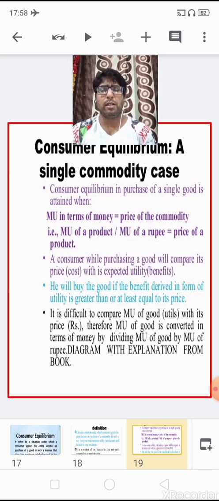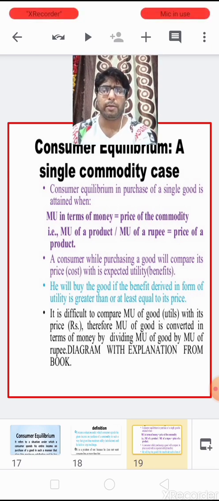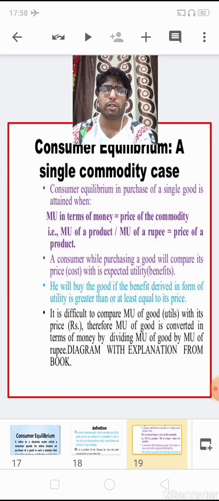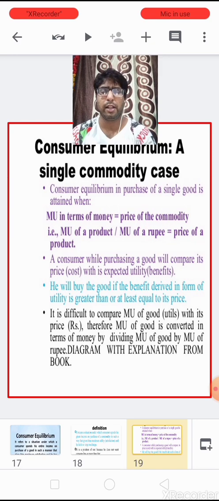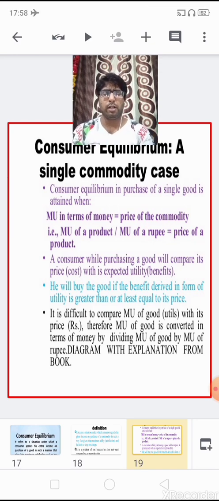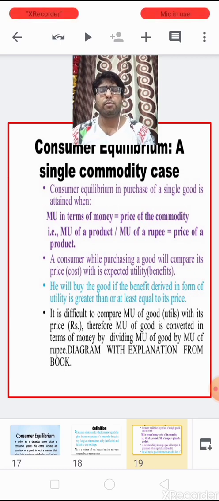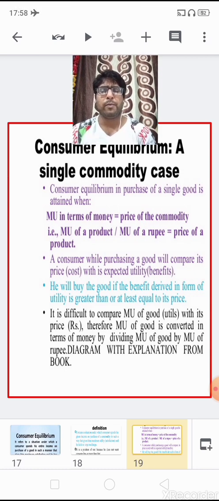As I just said, a consumer's equilibrium in purchase of a single good is attained when the marginal utility in terms of money is equal to the price paid for the commodity. That is, marginal utility of a product divided by marginal utility of a rupee.